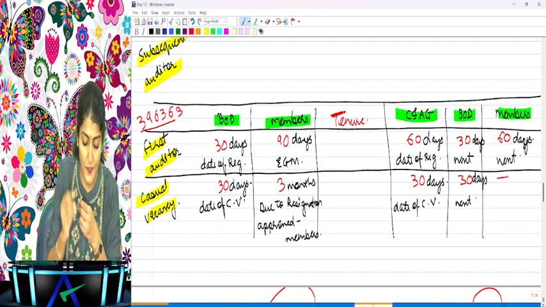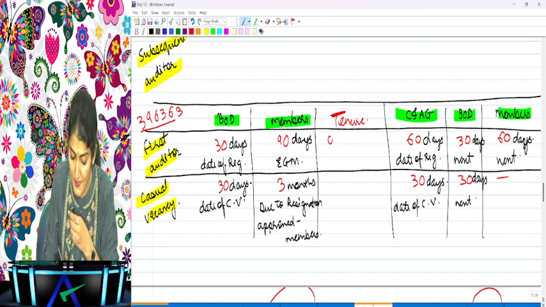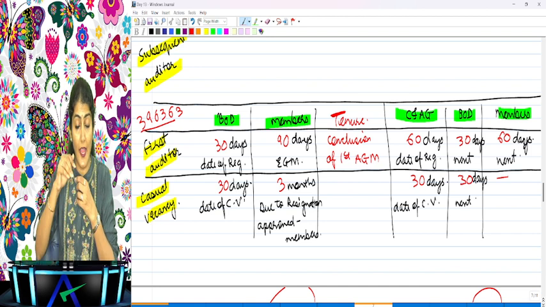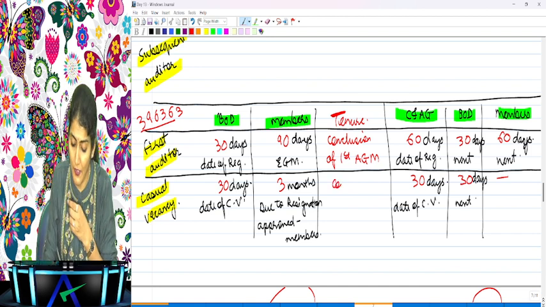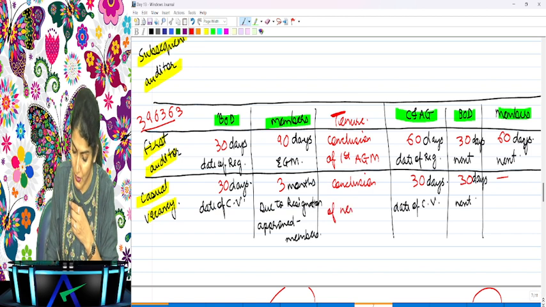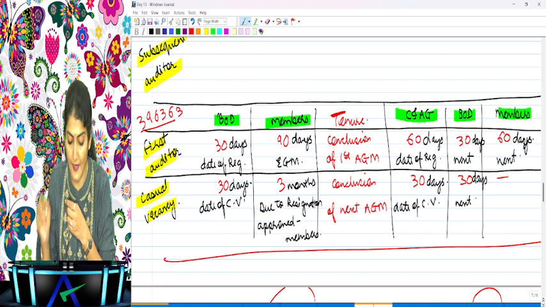It says the first auditor will hold office till the conclusion of the first AGM. And the casual vacancy auditor will hold office till the conclusion of the next AGM.